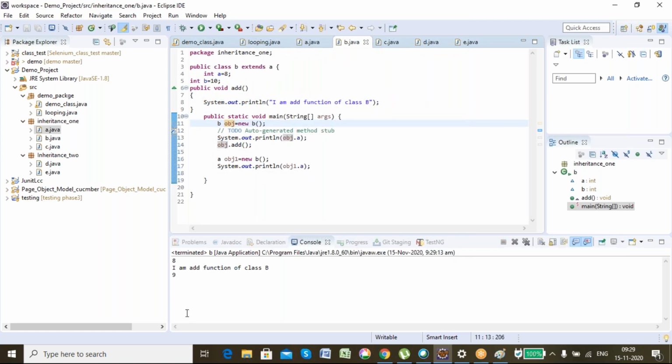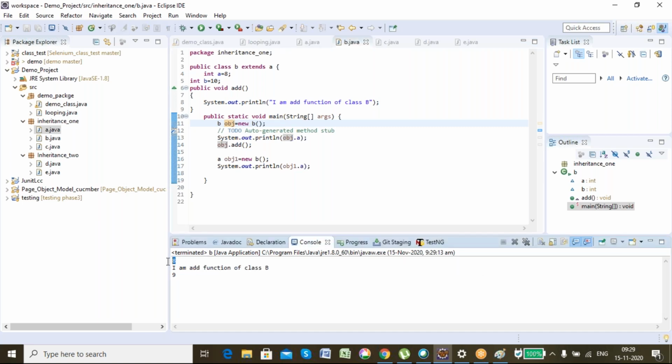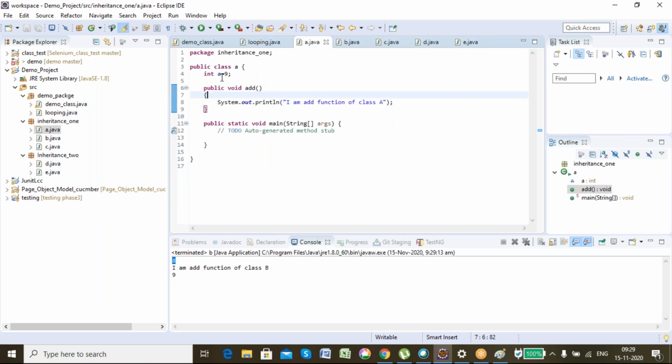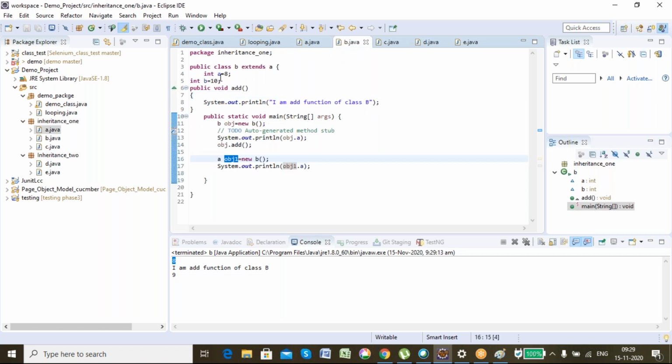See, although A is present, it should have called 8. But what we saw is that it will search for the nearest one. Okay. But you see, if I create the object of the parent class, although I store the instance of the child class, it will call its own A. It will not call the A of the child class.